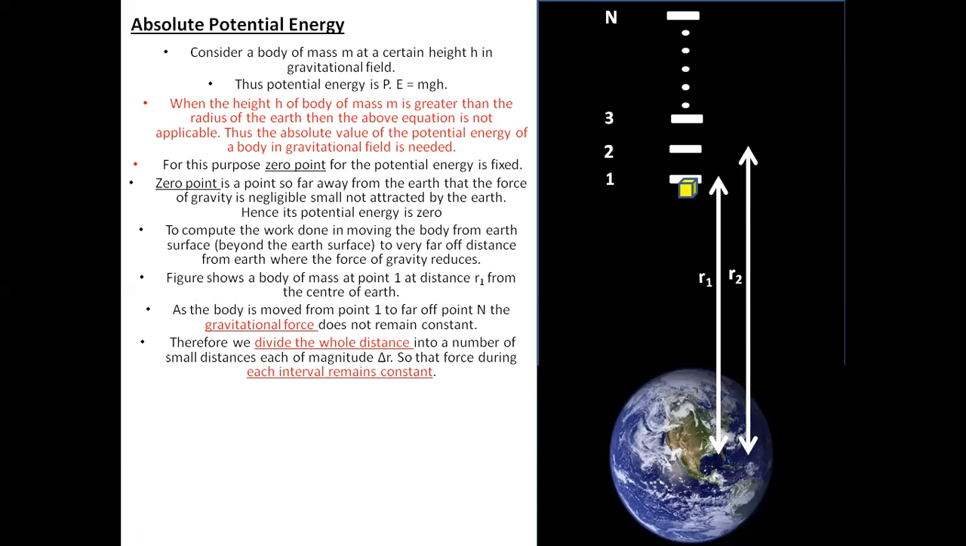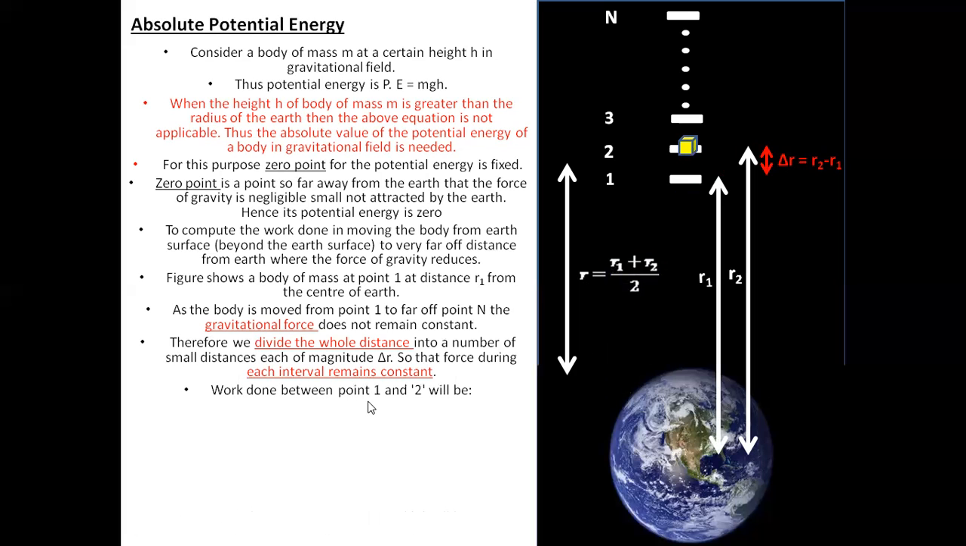So let us assume we are taking the body from point 1 to point 2, which are at distances r1 and r2 respectively, where r2 is greater than r1 because we are taking it from point 1 to point 2. The distance between r1 and r2 is represented as delta r, which means r2 minus r1. And we take the average of these two distances as well. How can we take the average? r1 plus r2 divided by 2.